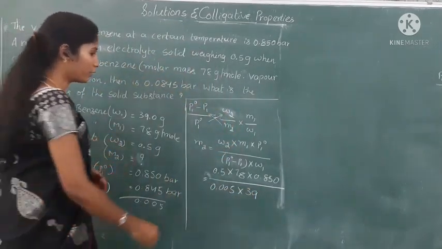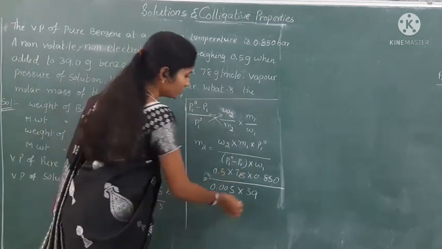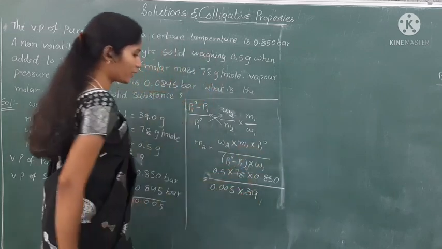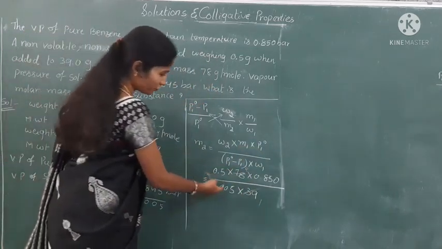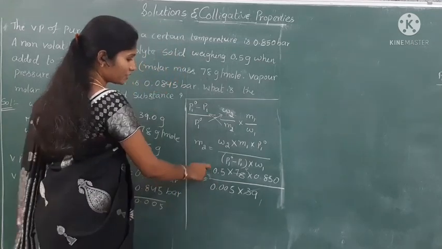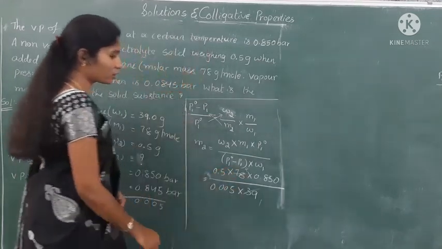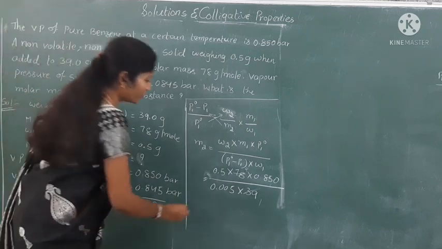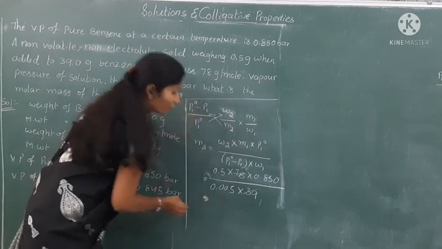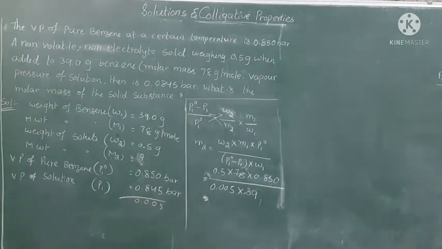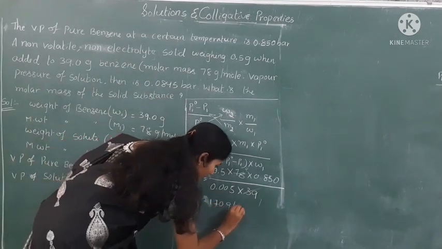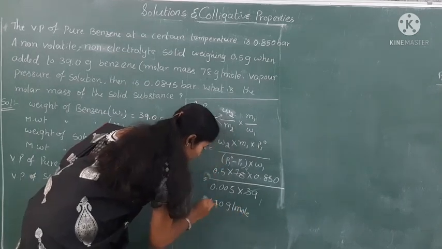Calculating it, 0.5 by 0.005 gives 1. So 1 into 0.850 by 0.005 into 39, and by calculating this we get 170 gram per mole. This is the answer.